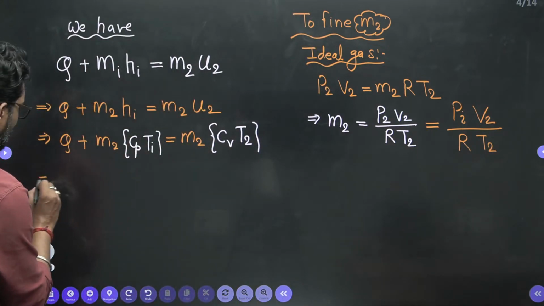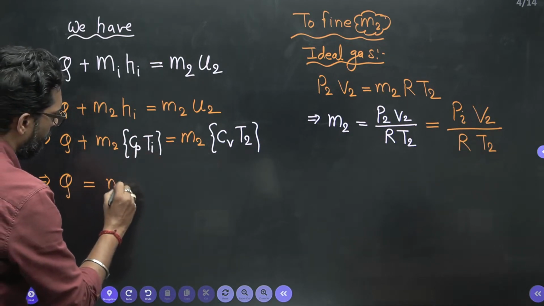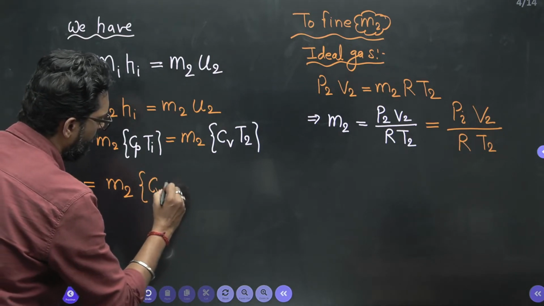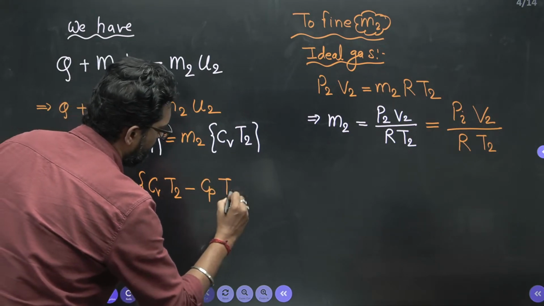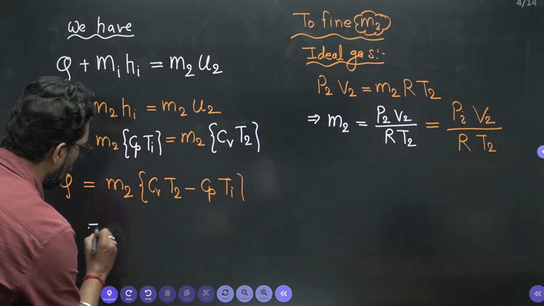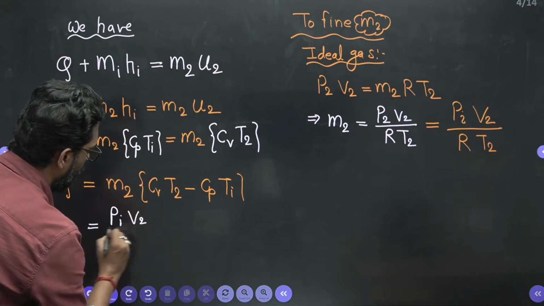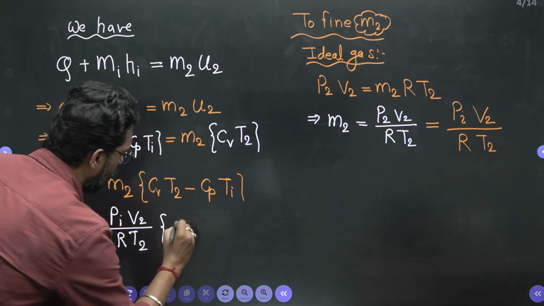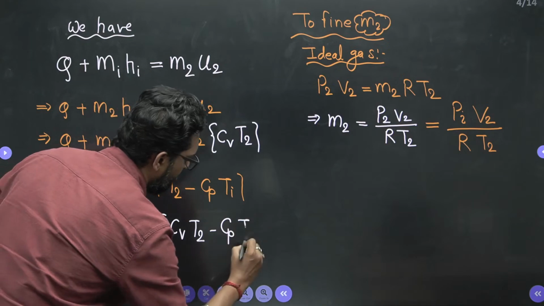If you take it like that, Q is equal to M2 common, so Cv T2 minus Cp Ti. What is M2 here? M2 is Pi V2 by R T2, times Cv T2 minus Cp Ti.